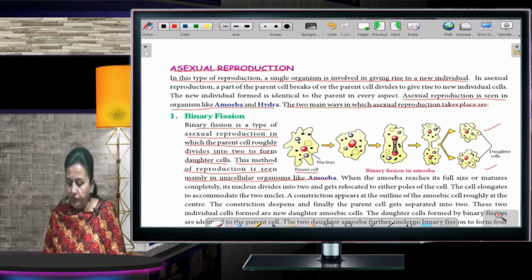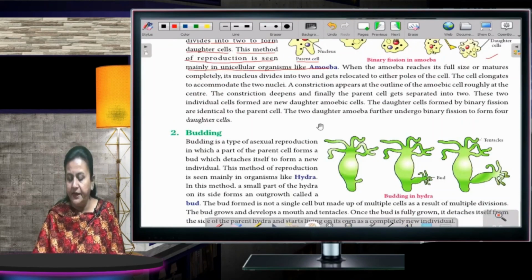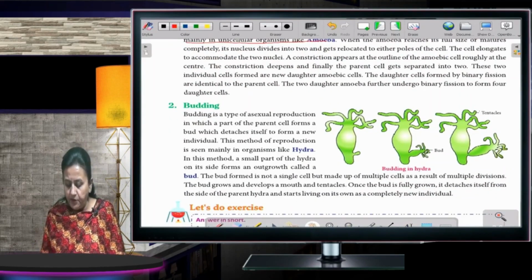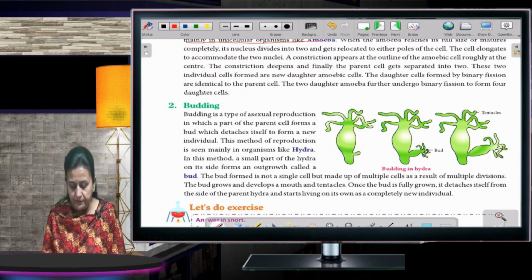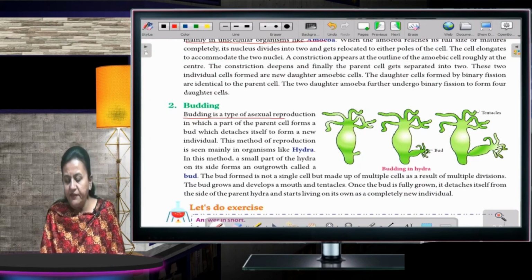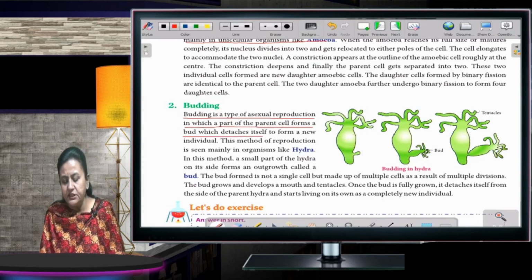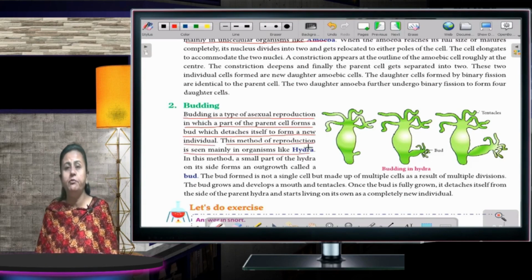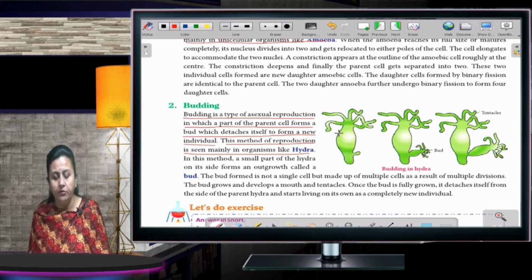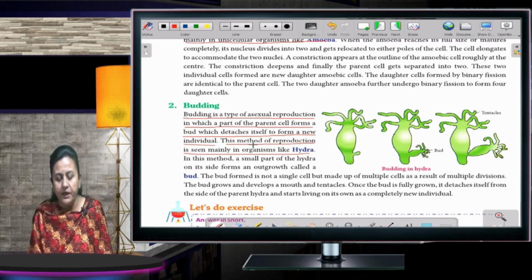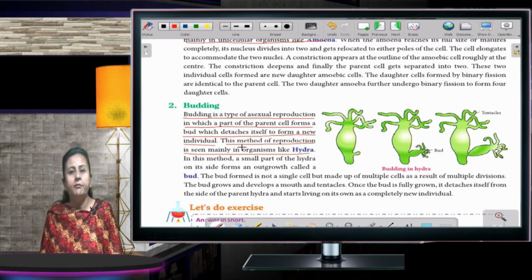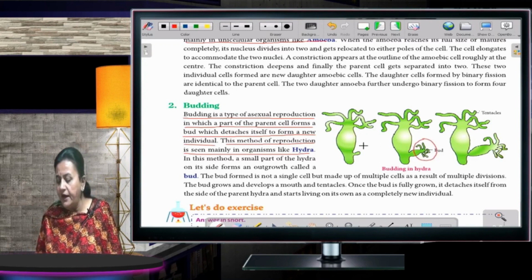Now, moving to the next one, budding. What happens in budding? Budding is a type of asexual reproduction in which a part of the parent cell forms a bud, which detaches itself to form a new individual. This method of reproduction is mainly seen in organisms like hydra. It's a very beautiful example, the hydra. The parent cell starts forming a bud. Here you can see the bud is formed.